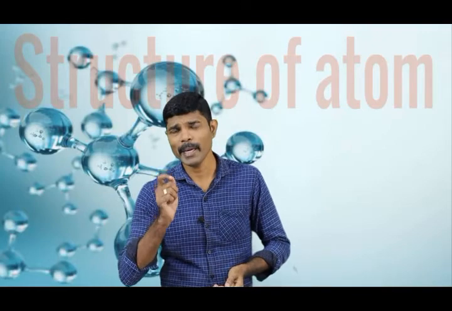So dear children, I believe that whatever you learnt in the previous episode is understood. With that understanding we move further to learn the next chapter in the chemistry portion of your 9th class, that is the structure of atom. Under the postulates of Dalton's atomic theory we have learned that all the matter is made up of tiny particles, and these tiny particles are called atoms, and these atoms are indivisible particles.